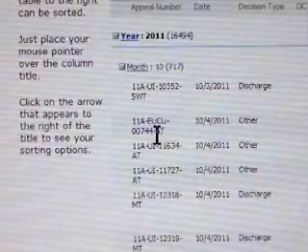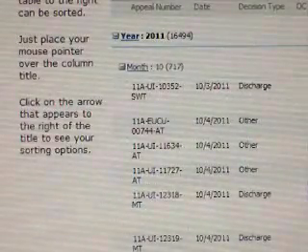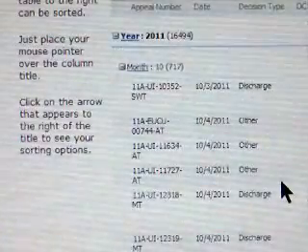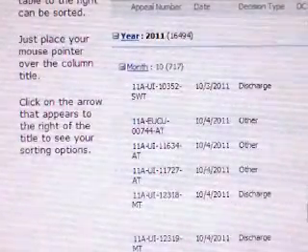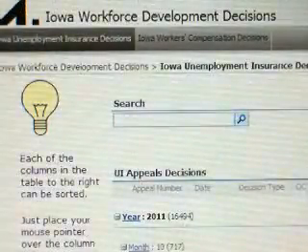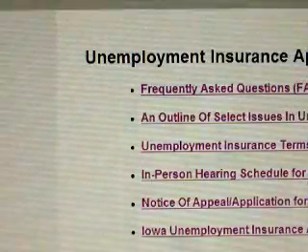If you were looking for Judge A, you could pick out Judge A and try to find misconduct hearings for Judge A, or discharge hearings for Judge A, if you want to get a feel for how that judge writes their decisions and how they handle cases. And it's not a bad way to go. But let's go back and get back to this first page again.